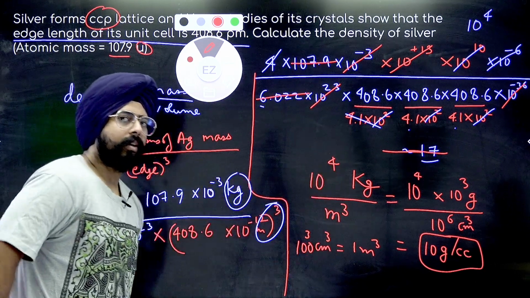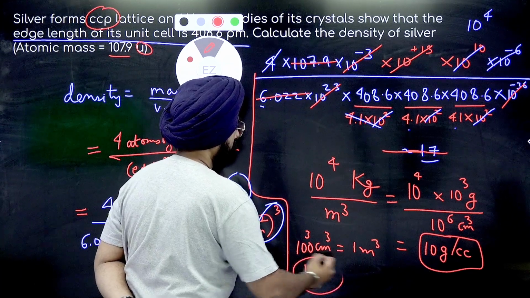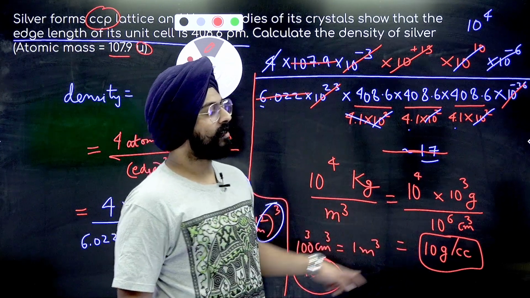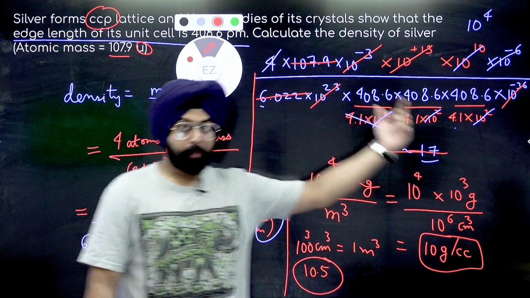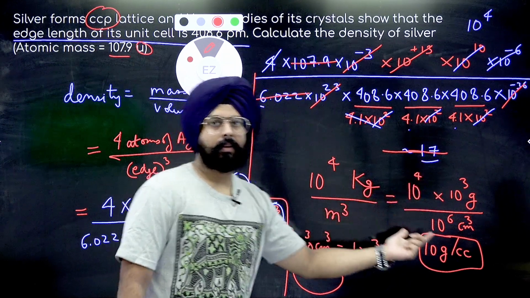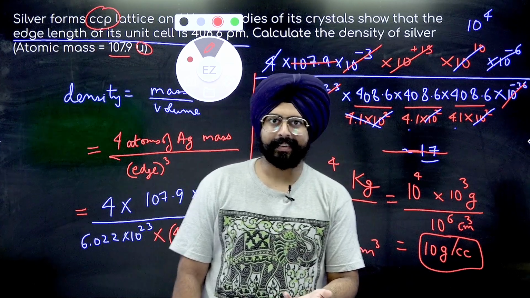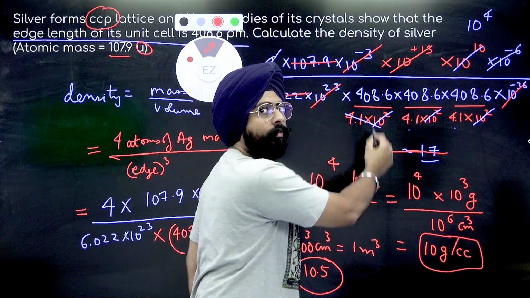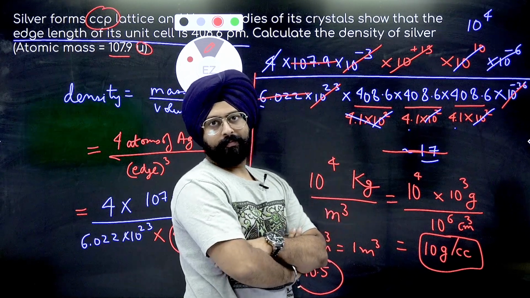You know what the accurate answer to this question is? This is the actual answer, by the way. Approximation got us very close. So now, in your examination, if this question comes and the options are 4, 10, 19, 32, then you can easily do approximation, right? But if the options are 10.1, 10.5, 10.7, 10.9, then you can't do approximation, okay?